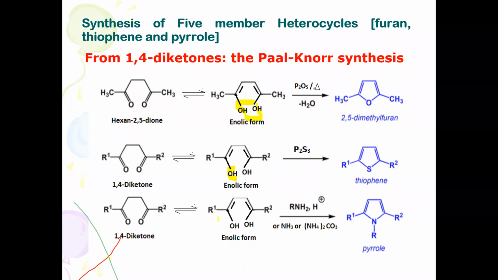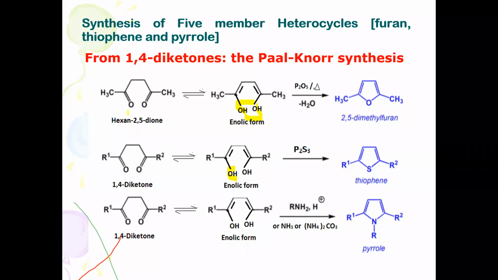So this is about the general method of synthesis of pyrrole, furan, and thiophene by the Paal-Knorr synthesis method. By using 1,4-diketones heated with phosphorus pentoxide, you will get 2,5-dimethyl furan. With phosphorus sulfide, you will get a thiophene. With a primary amine or ammonium carbonate or ammonia, you will get the pyrrole derivative.